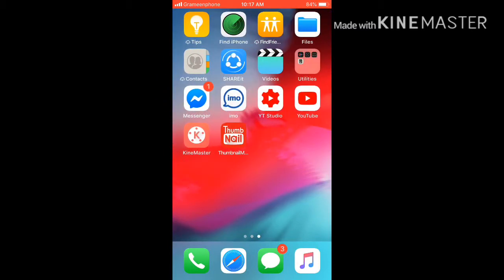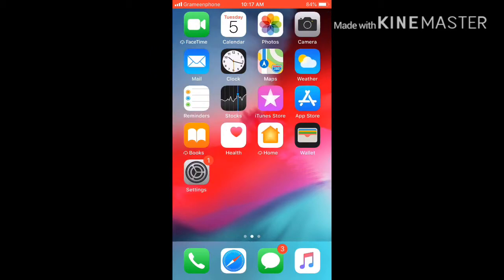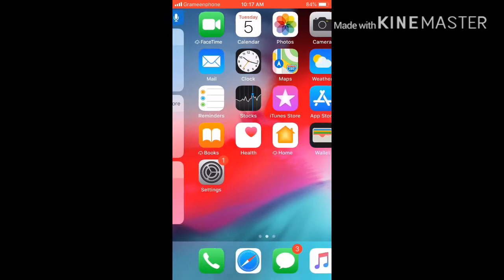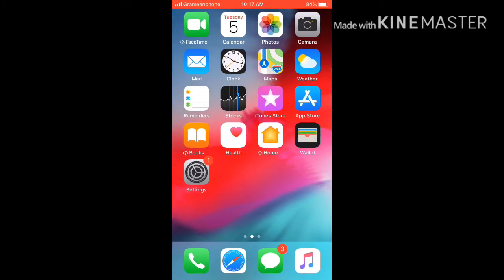You can see the iPhone screen without a home button. In this video, I will show you how to enable the home button. Firstly, you have to go to Settings.